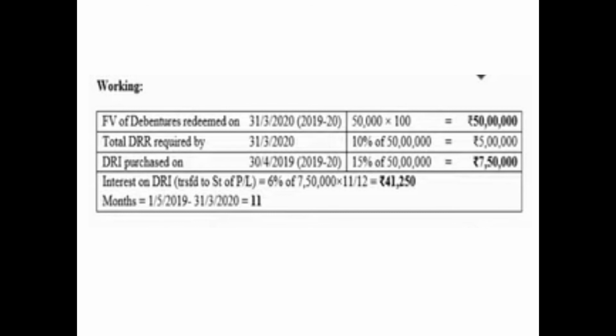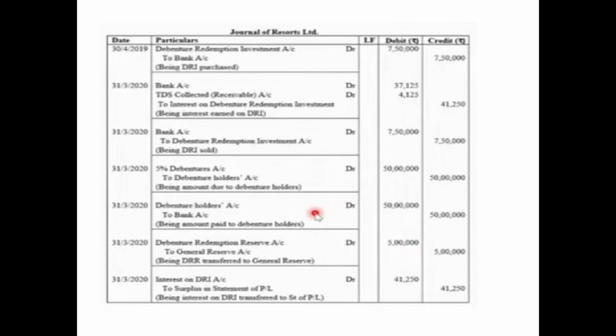So let us see the journal entries. The first entry is for the investment made on 30th April 2019. Debenture redemption investment account debited to bank account with the amount of investment of 15% of the face value, that is 7,50,000, being DRI purchased. On 31st March 2020, that is at the time of redemption, since no other entries are there, DRR is already created. So just before the redemption, we'll sell off these assets, investment.